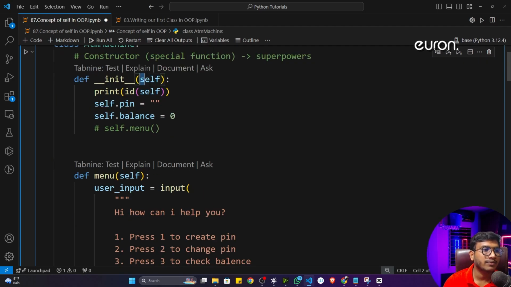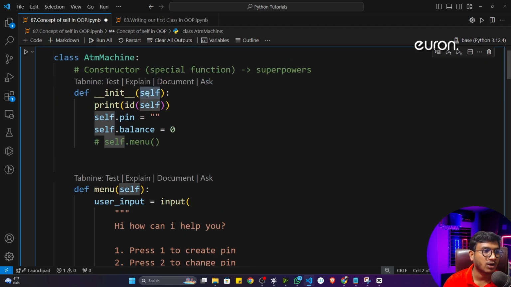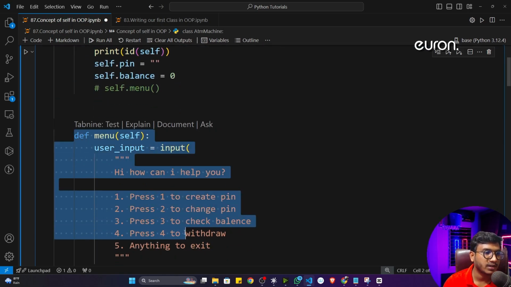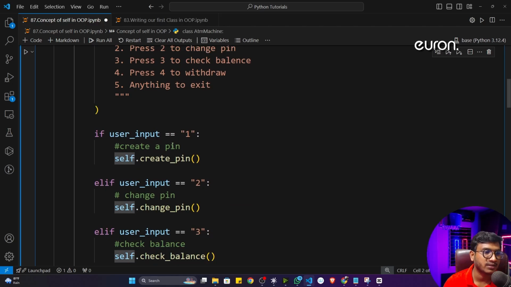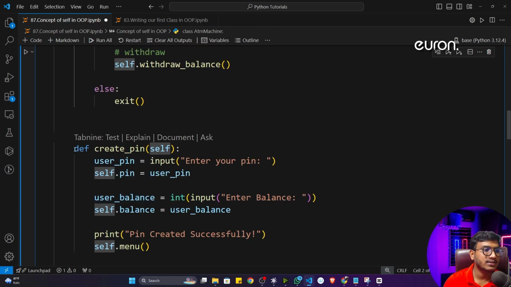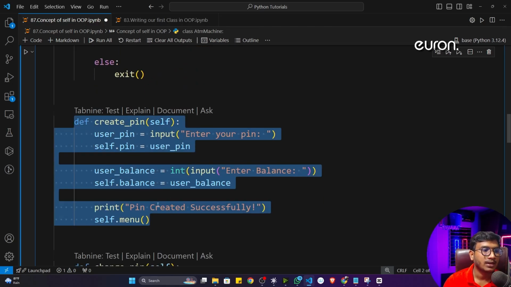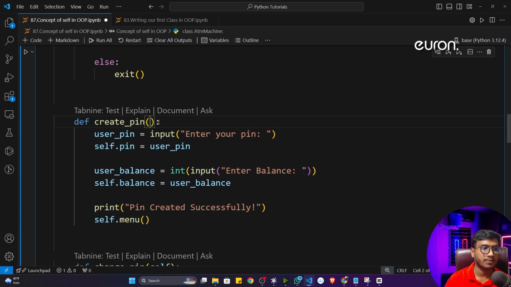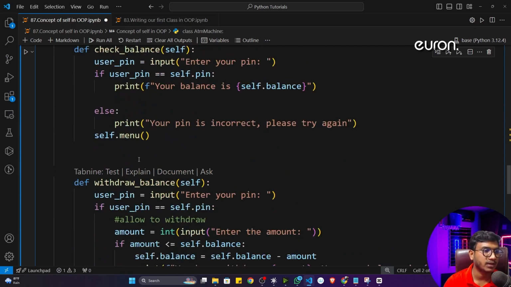And here I'm also defining the object. That means this is the property of the ATM machine class. Everywhere I'm writing this particular self, self will tell this is the property of the ATM class. Now see, if I just remove this particular self from here, create pin.